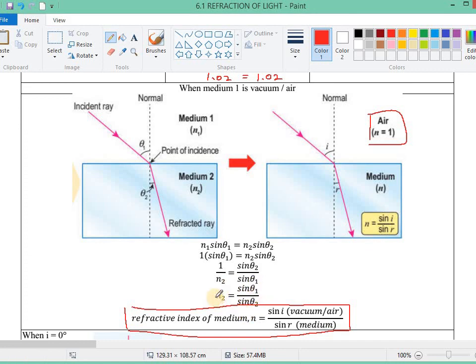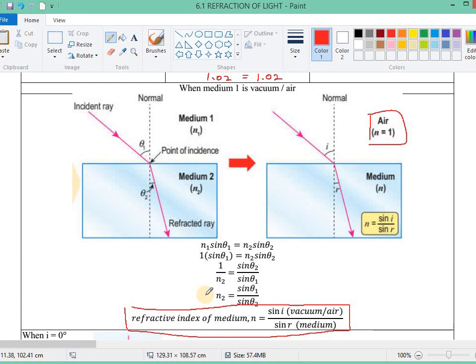So that means we can calculate the refractive index of the medium using the incident angle and the refracted angle.